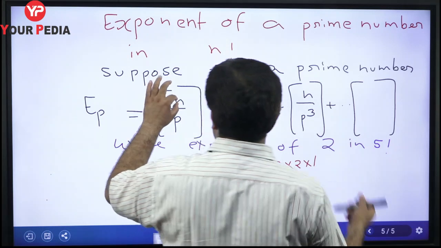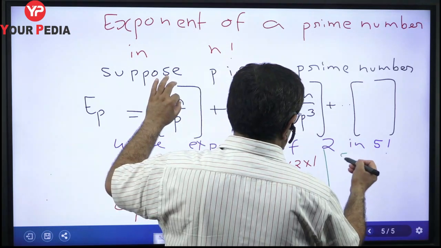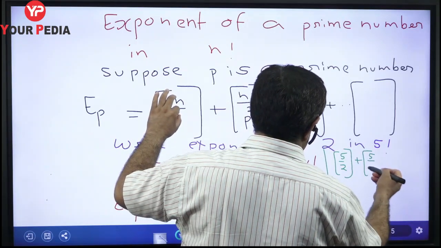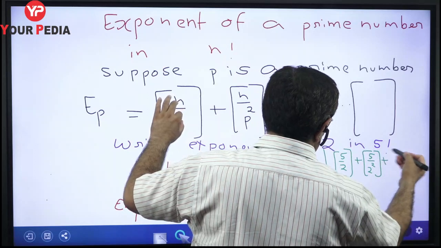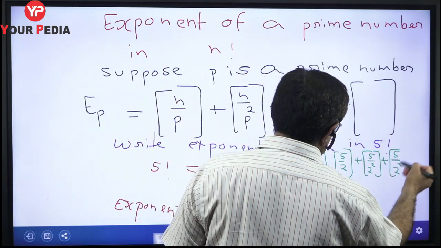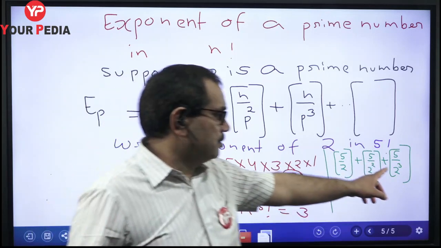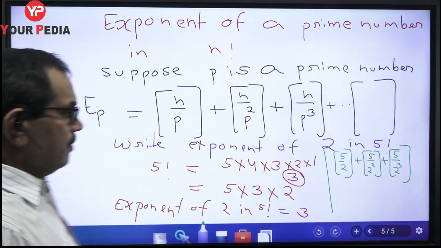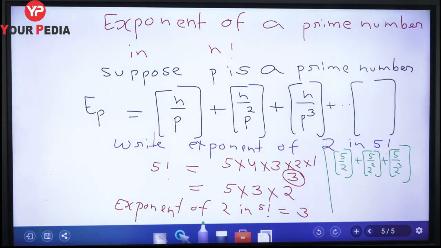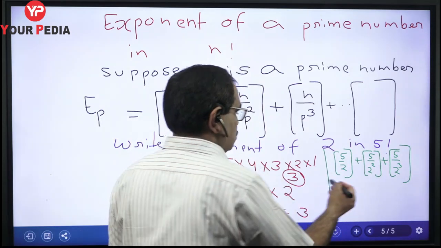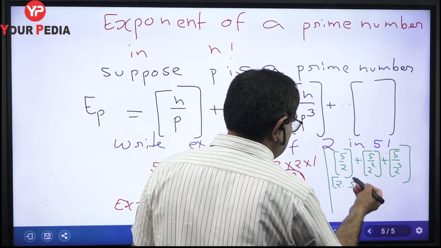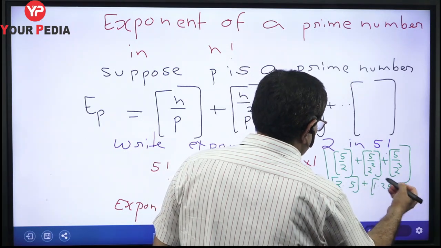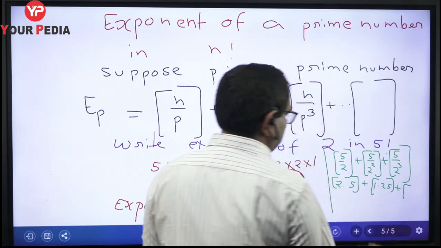So first of all we will write 5 upon 2 and its greatest integer value, plus 5 upon 2 raised to the power 2, plus 5 upon 2 raised to the power 3, and we can see that 2 raised to the power 3 becomes 8, which is more than 5. So this will be the last term. We will not go forward. Now 5 upon 2 is 2.5. So for 2.5 we have to write its greatest integer value, plus 5 upon 4 is 1.25, plus 5 upon 8.